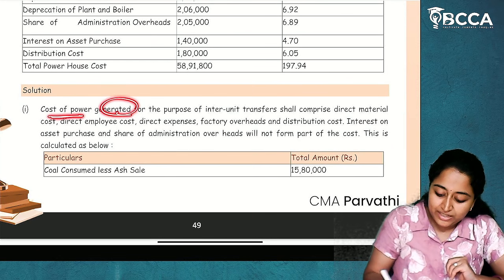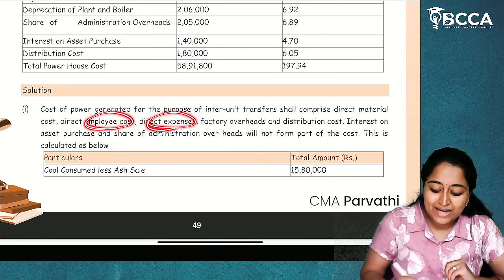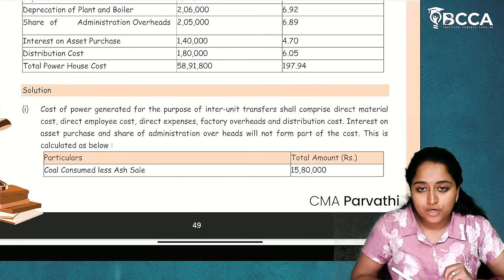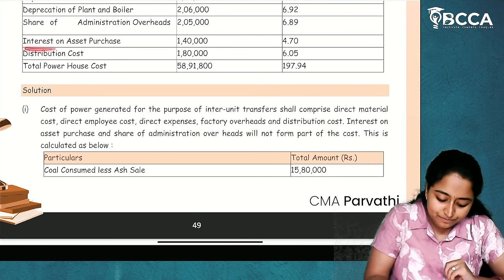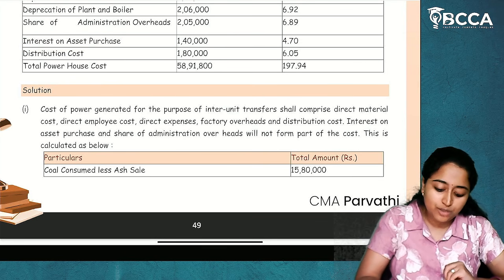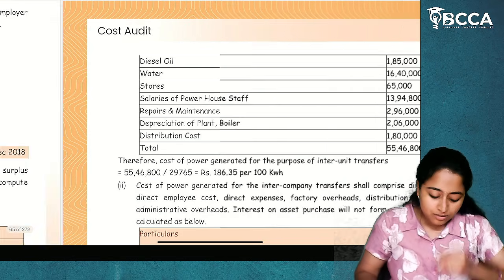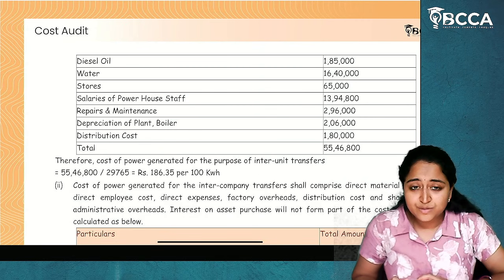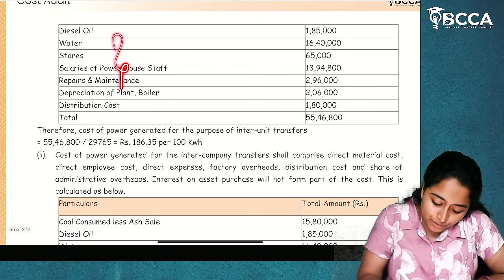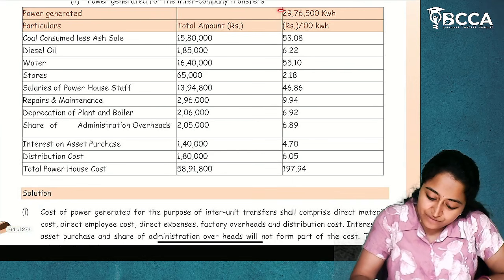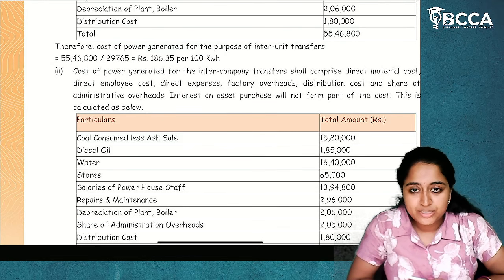The cost of power generated for the purpose of inter-unit transfer shall comprise direct material cost, direct employee cost, direct expenses, factory overheads and distribution cost. Share of administrative overheads will not be considered in the inter-unit transfer. And interest on asset purchase, as it is a finance item, will also not be considered in the inter-unit transfer. Eliminating these two, whatever is there, you will write all that and do the total. In the question, they have given us the units. If you divide by the units, you will get per unit. I hope it is clear.